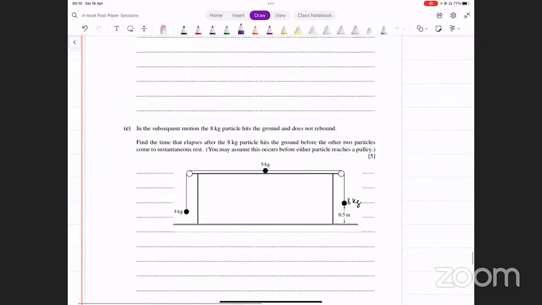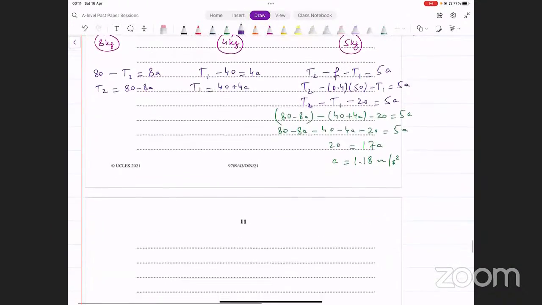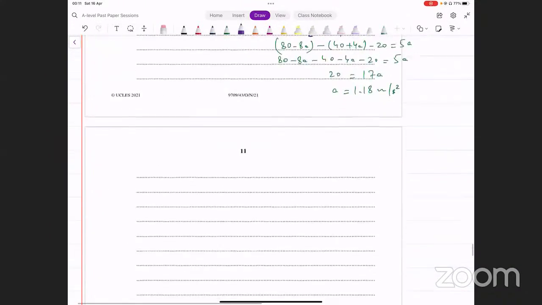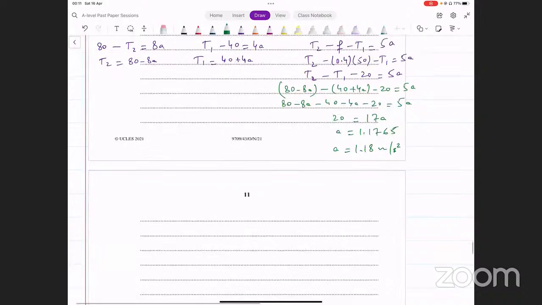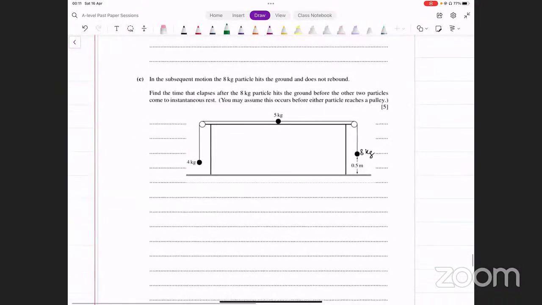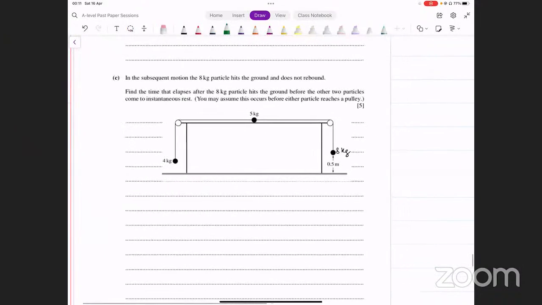अब इस part में acceleration तो हमारे पास है अभी. Acceleration क्या है? 1.18. उसकी exact value मैं एक बार दोबारा से लिख लें. यहाँ पे क्या थी? 20/17. Because जब हम आगे use करेंगे कोई चीज, इसकी हमें ज्यादा accurate value use करनी चाहिए. I'm going to write that here. A was actually 1.1765. Okay, ये value हम आगे use करेंगे. Farzan, let's think about it. Just give me a moment.